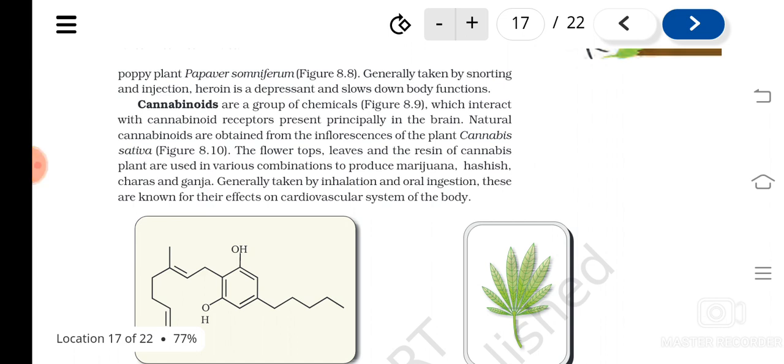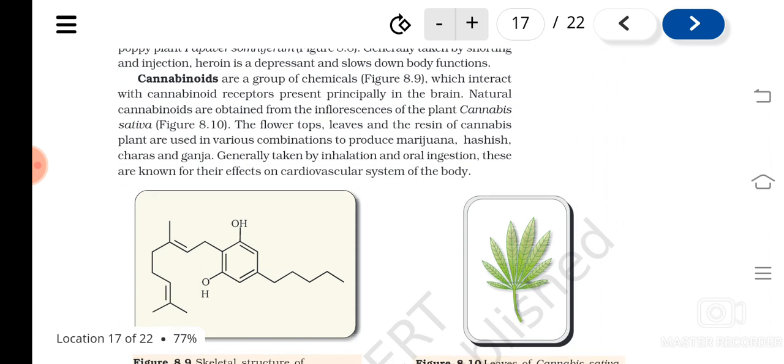The flower tops, leaves, and resins of the cannabis plant are used for making different types of cannabinoids like marijuana, hashish, charas, ganja, etc. In different combinations and from different parts of the plant, they are used to make different products. It is generally used by inhalation or oral ingestion, means by eating or by smelling.